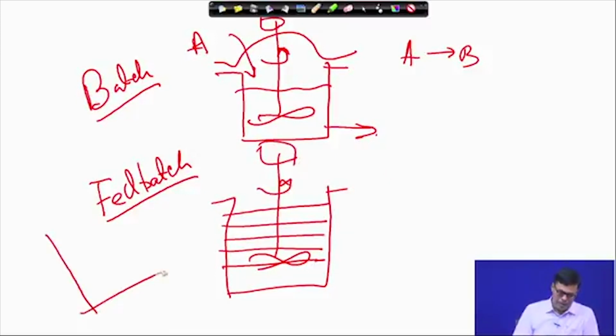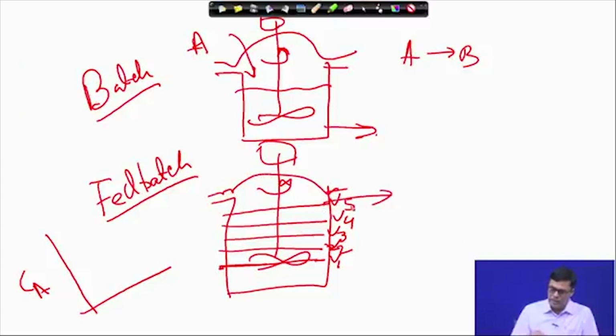If you look at it like this, this is the substrate concentration Ca. So, if you consider this is V1, am I right? This is V1, this is V2, this is V3, this is V4, this is V5. So, you know that when it comes here, then you stop the operation, and after the reaction is over, you take the material out. So, what is the fed batch? You give the feeding, but you are not taking anything out from the reactor. That is why we call it fed batch reactor.